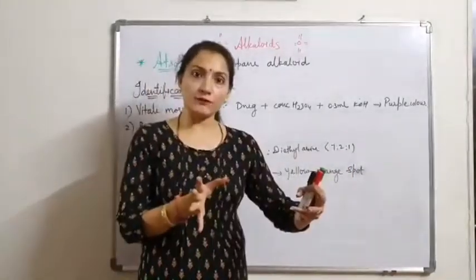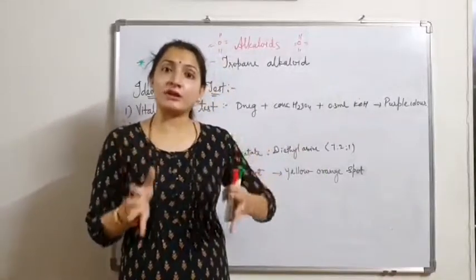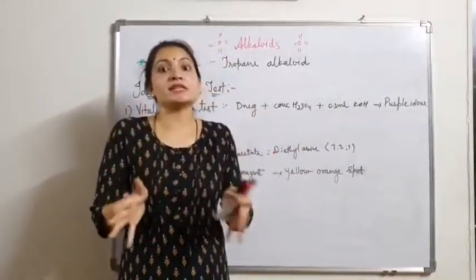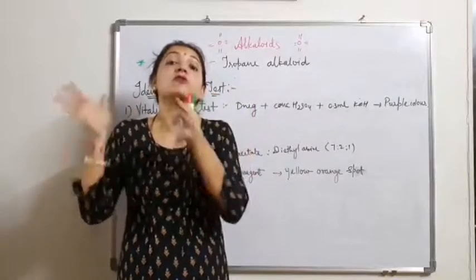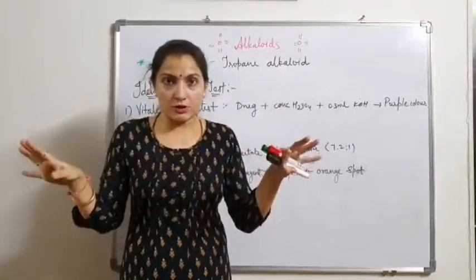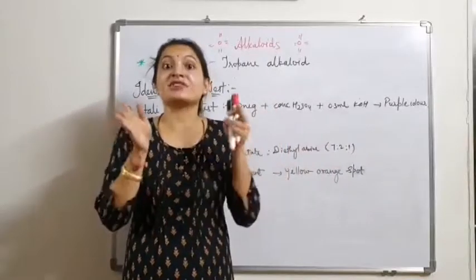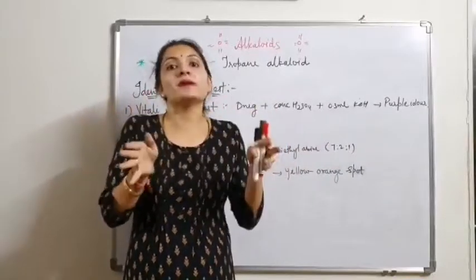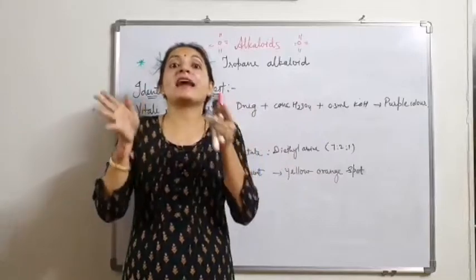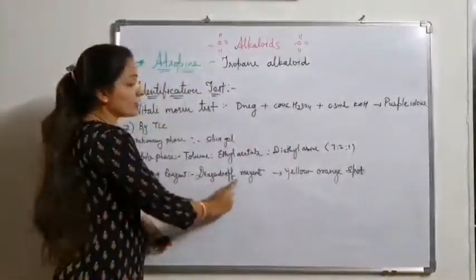What is Dragendorff's reagent? Dragendorff's test is a common test for identification of alkaloids, not a specific one. All alkaloids give a positive Dragendorff's test.